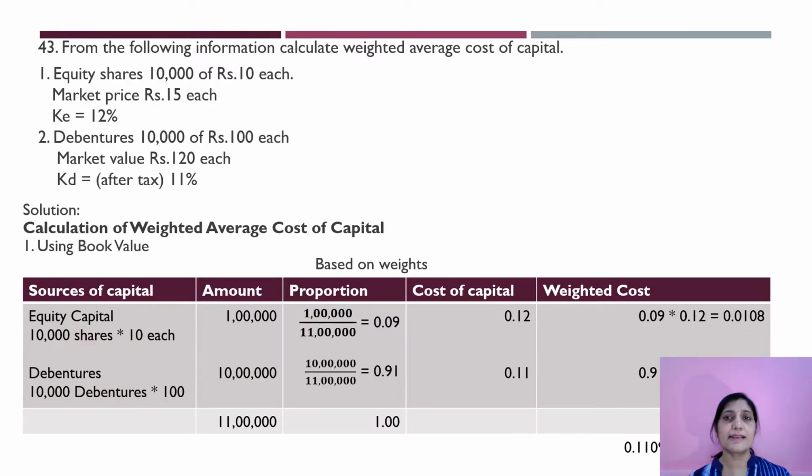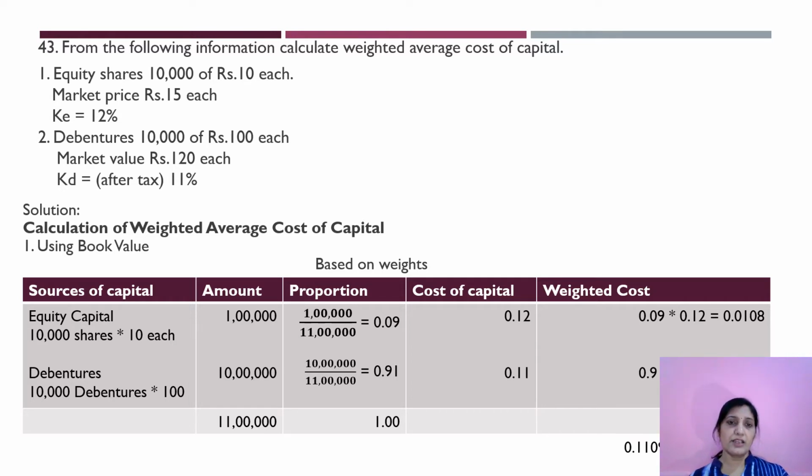So let us see a problem over here. From the following information, calculate weighted average cost of capital. Equity shares 10,000 of rupees 10 each. Market price rupees 15 each. Cost of equity capital, KE, is given, equal to 12%. Debentures 10,000 of rupees 100 each. Market value rupees 120 each, and cost of debt after tax is equal to 11%.